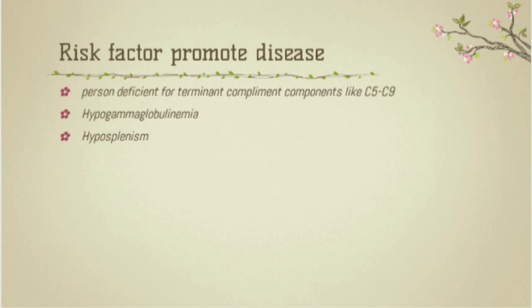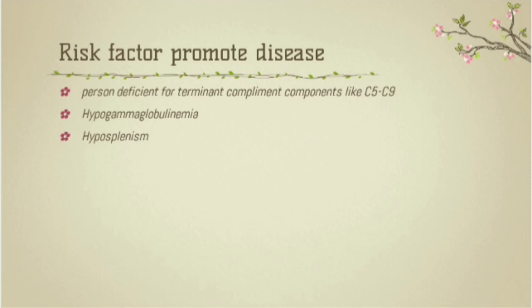Just now we discussed the risk factors that promote the colonization. Next, let's see the risk factors that promote disease. These include those who are deficient for complement components like C5 to C9, hypogammaglobulinemia. It is the condition in which the level of immunoglobulin in the body is low and the risk of infection is high. Hyposplenism. It means the reduced splenic functioning but not as severely affected as with asplenism.